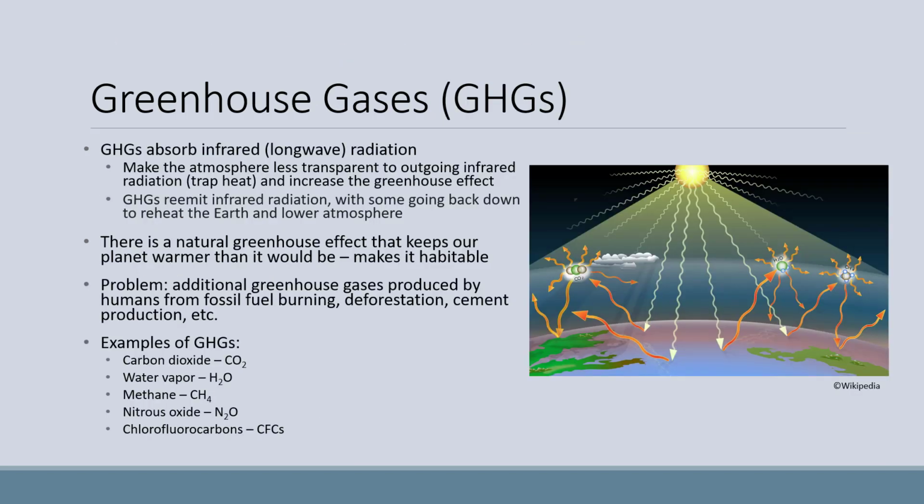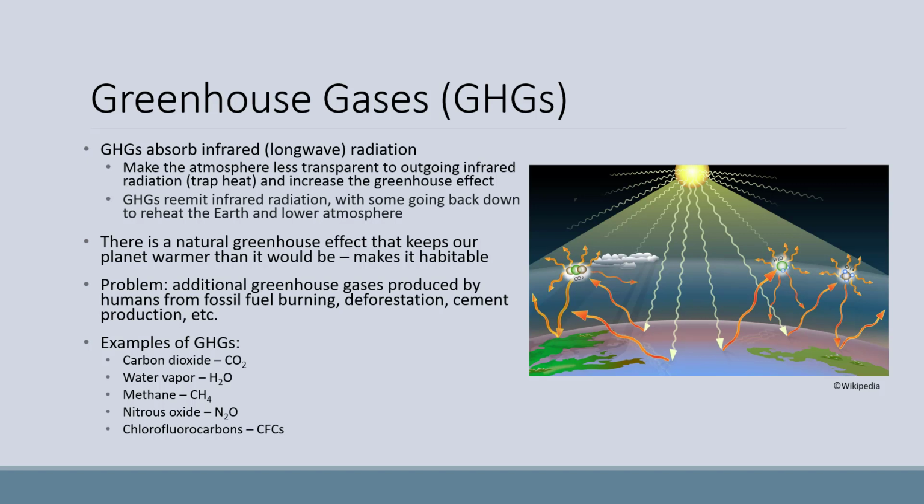We've mentioned greenhouse gases, so let's officially define them now. Greenhouse gases, also known as GHGs, absorb infrared or long-wave radiation. GHGs are transparent to incoming solar radiation, which is short-wave radiation. But once this radiation is absorbed by Earth, it is transformed into long-wave radiation and re-emitted. GHGs make the atmosphere less transparent to outgoing infrared radiation, and thus trap heat, increasing the greenhouse effect. GHGs re-emit the infrared radiation that they absorbed, with some going back down to reheat the Earth and lower atmosphere again, while some of it gets sent back out to space.